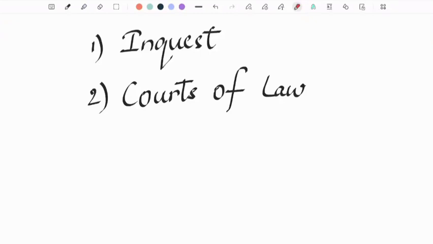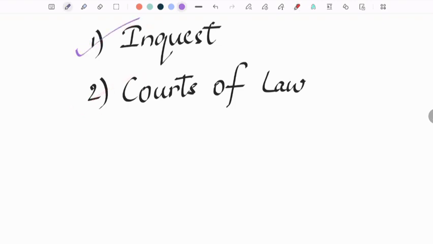Hello everyone. So today we are going to launch FMT series. As a part of FMT series, today we are going to cover two topics, inquest and courts of law. So first, we'll be starting with the inquest.